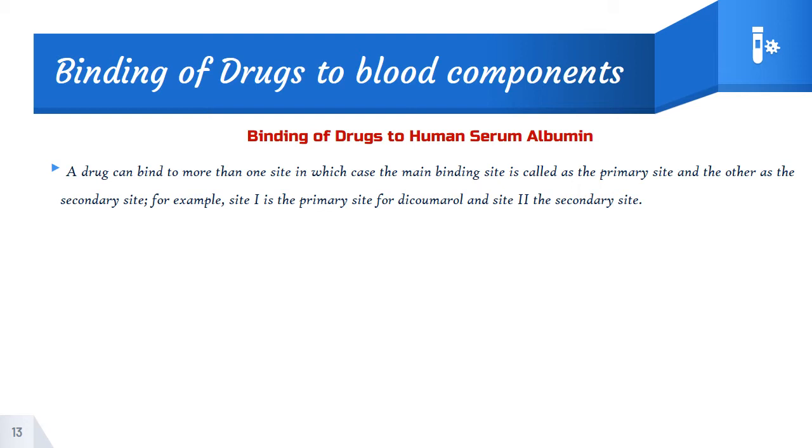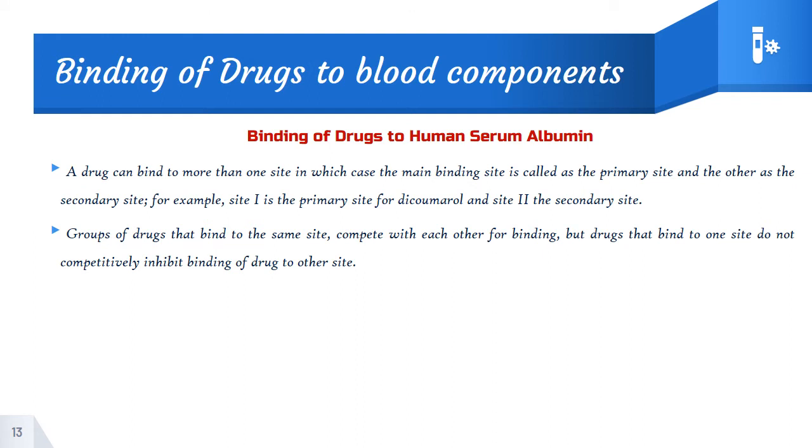Based upon its affinity or binding capacity or binding tendency, it may bind to either one site or to the alternate sites also. However, a drug may have better affinity to a particular site that we call a primary site, and the second, least to it, we call a secondary site. So site 1 is a primary site for dicumarol, and site 2 is its secondary site. It has a binding tendency to both the sites. So among these, site 1 will be the primary site for that drug.